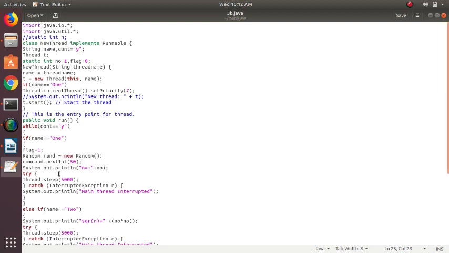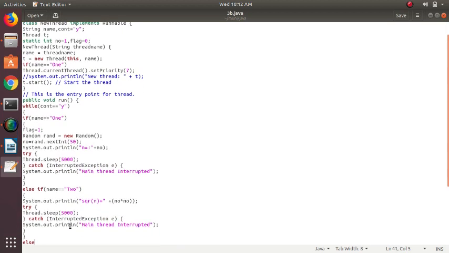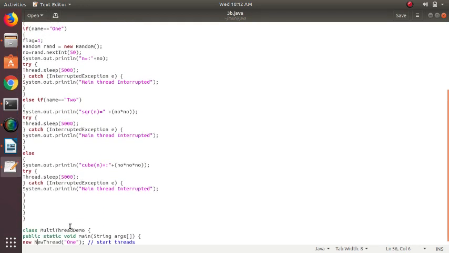After creating every square or cube, that thread will wait for 5000 milliseconds. Each thread will wait for that much time. That's why there will be some delay between getting the squares and cubes.